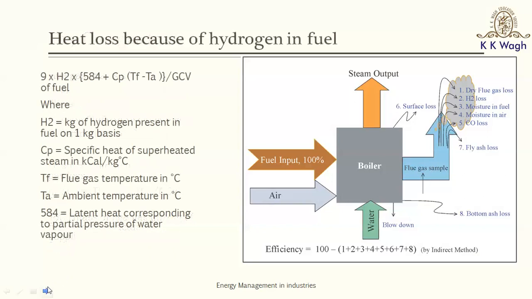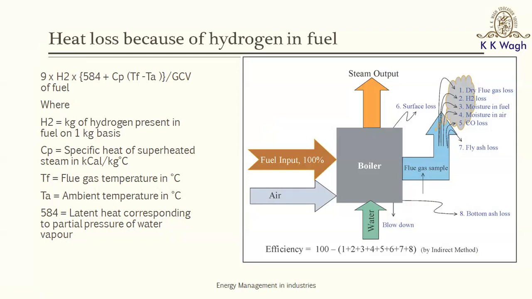The second formula is for determination of what is known as L2 loss or H2 loss, hydrogen loss. This loss happens because the hydrogen which is present in the fuel gets converted to water vapor, and that water vapor is let out through the flue gases. The first loss which we calculated was for dry flue gases, and now there is some hydrogen in the fuel which would be converted into water vapor, and that water vapor would also carry certain energy.